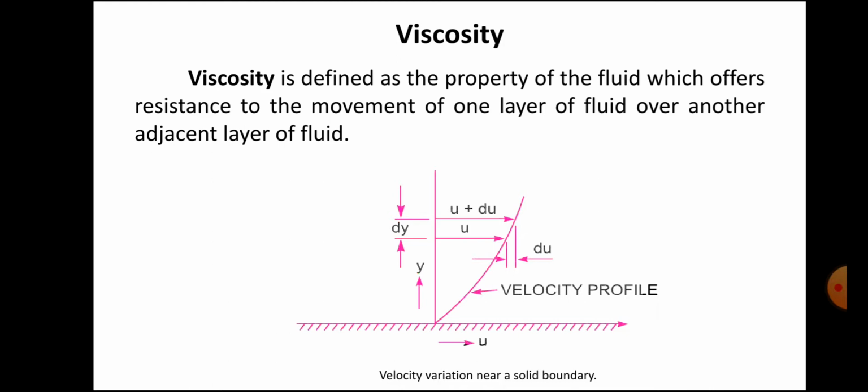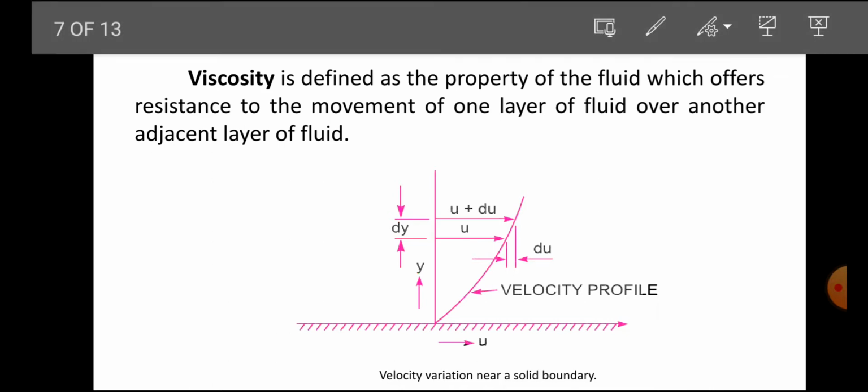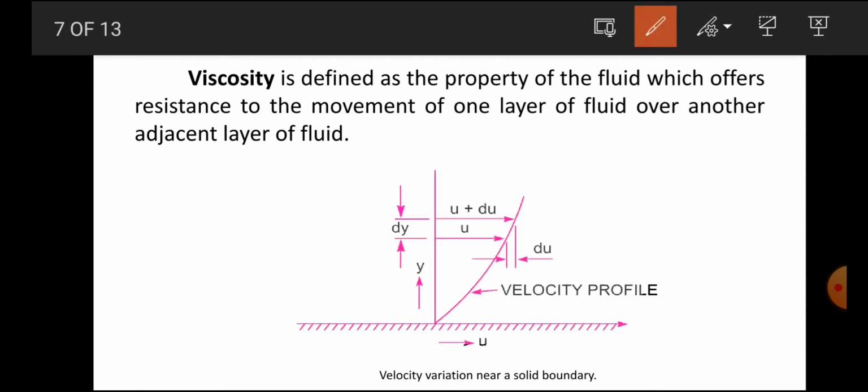Now you can see here one chart, or one graph, is there. In this graph you can easily understand what the one layer and another layer are. Suppose I consider one pipe, and inside the pipe fluid flows from inlet to outlet. We have to consider one layer and another adjacent layer.